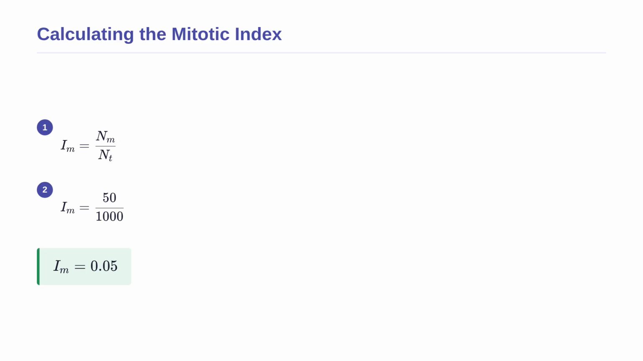Let us apply this formula to a real laboratory observation. Suppose you are looking through a microscope at a dish of cells. You count a total of 1,000 cells. By looking at their shapes, you identify that 50 of these cells are currently in the process of dividing. We want to find the mitotic index.